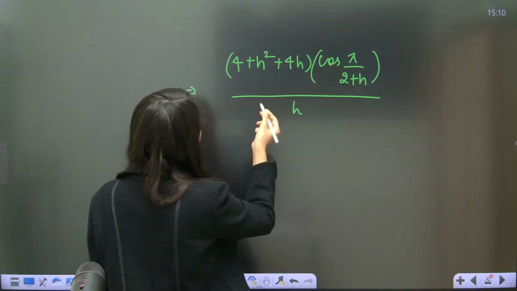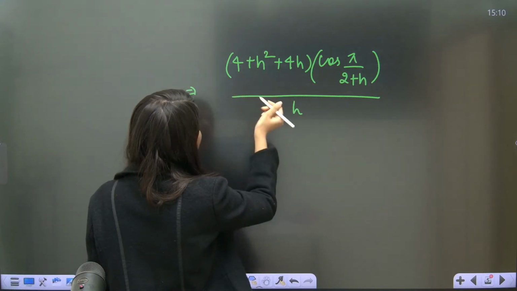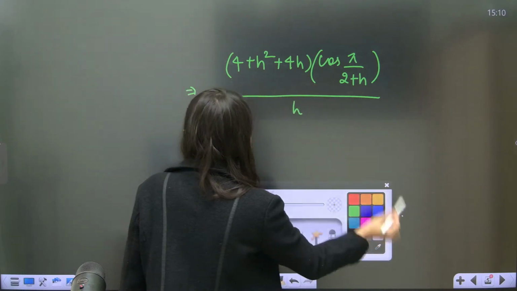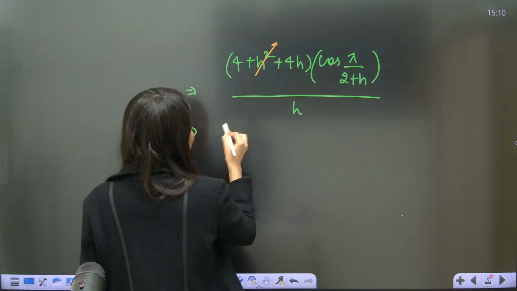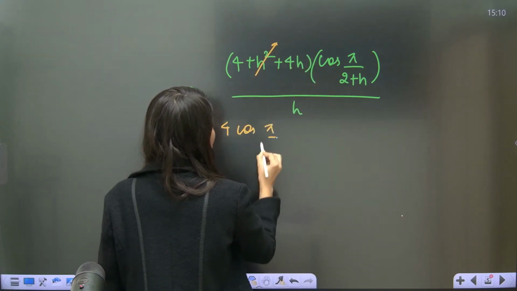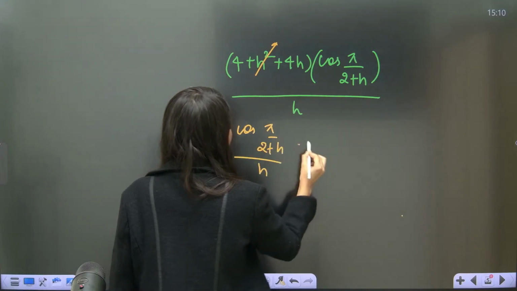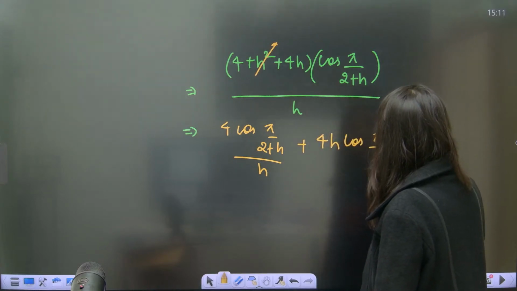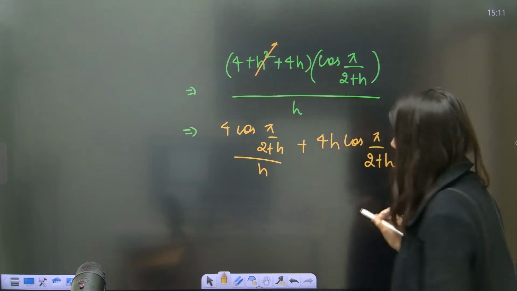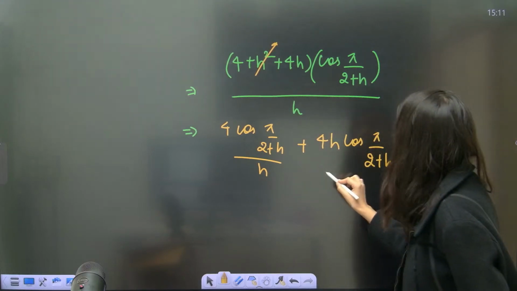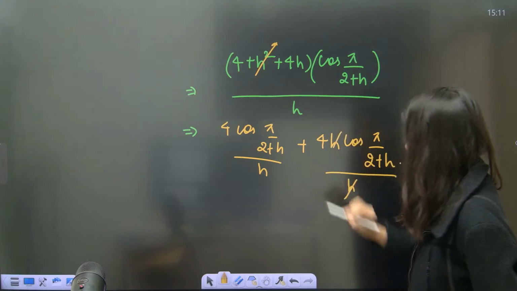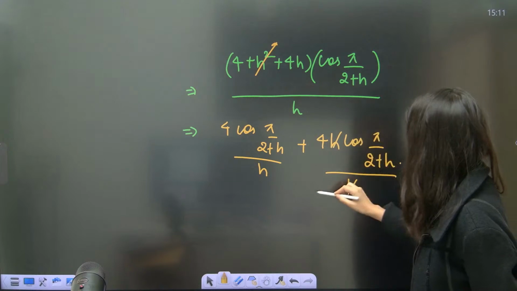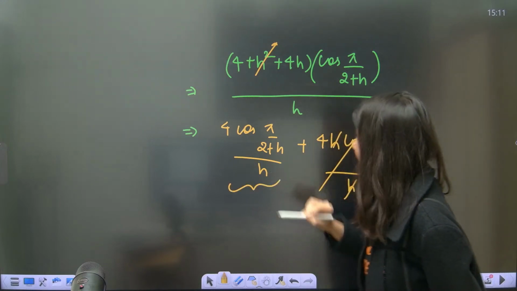Now understand, if I just take the limit of this expression, clearly what we are going to get over here is 4 plus h square, so this thing is gone. This is 0. See, this thing is becoming 0. This is 4 cos pi by 2 plus h upon h plus 4h cos pi by 2 plus h upon h. So now if you put h is equals to 0, this is going to give you 0. So this is gone. I am only interested in this.